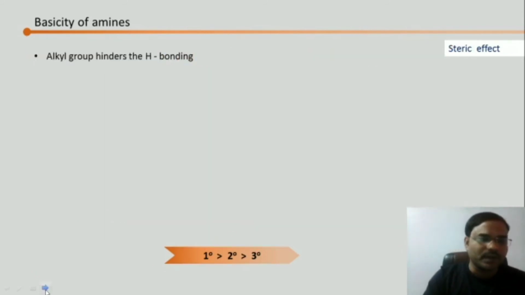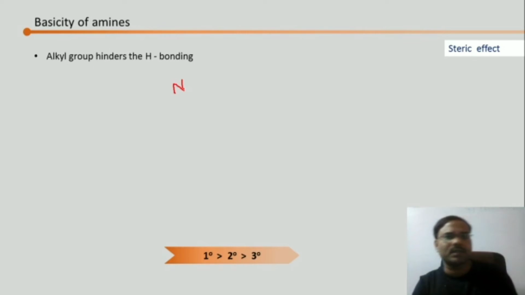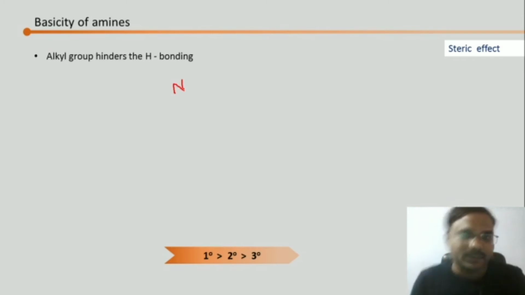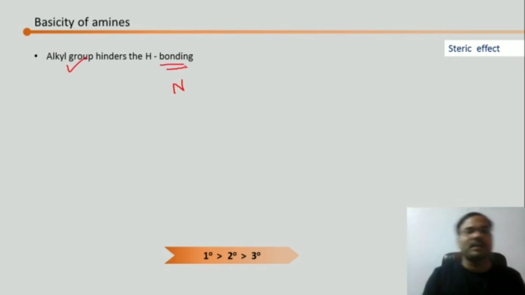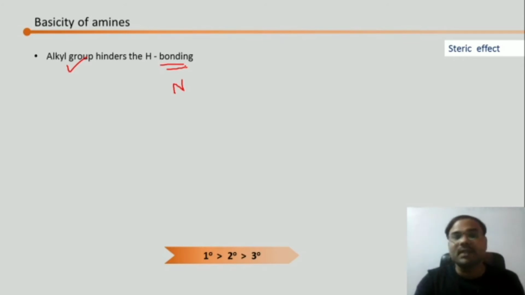Now let's go for the next effect, that is steric effect. Okay, so steric effect, we know that if we have this central atom nitrogen, what crowding is there around that nitrogen, because depending on that crowd, the cation hydrogens can form the bond with water molecule. Alkyl group hinders the hydrogen bonding. The second thing is that due to the crowding, the lone pair of electrons of nitrogen cannot be easily donated. Correct? So the steric hindrance can affect the basicity.